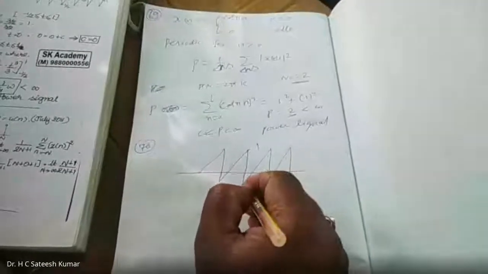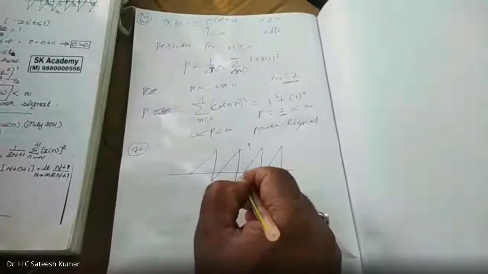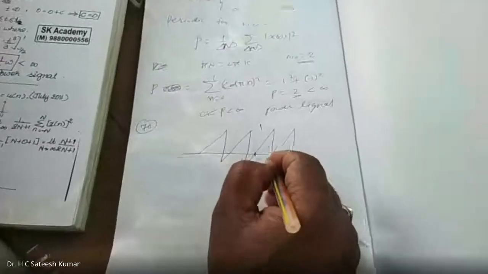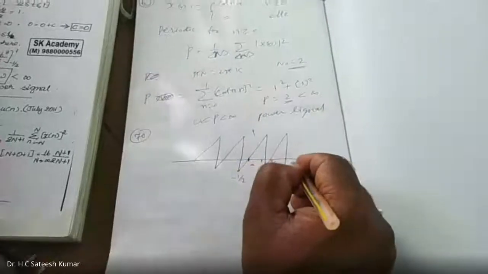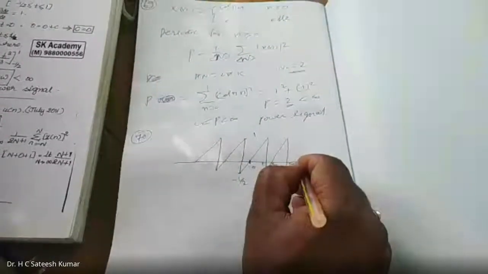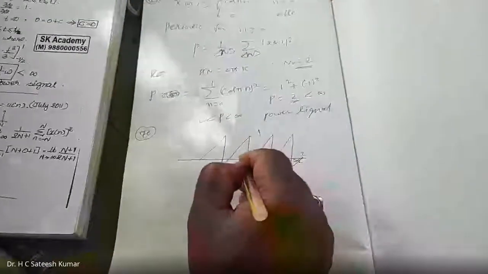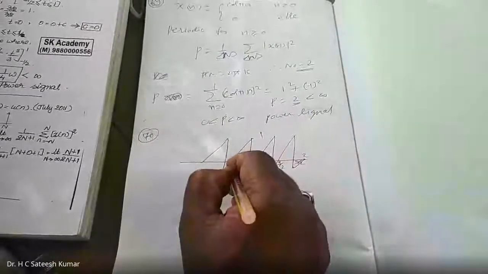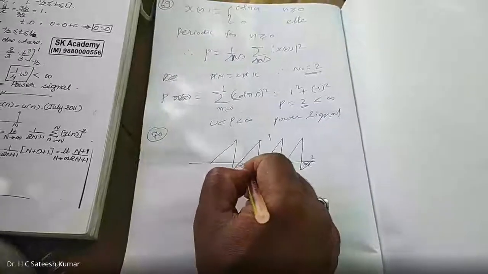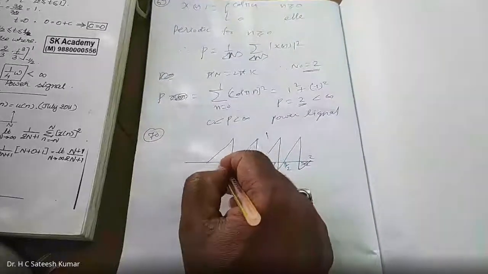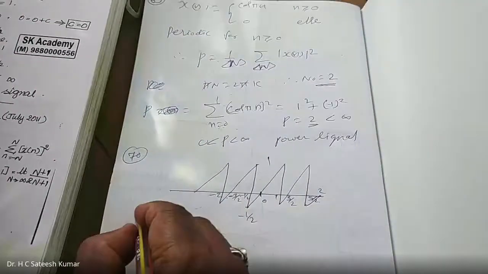One, this is minus 1 by 2, this is 0, this is 1, this is 3 by 2, this is 5 by 2, this is 2. So this is minus 3 by 2, minus 3 by 2, minus 2. Like that it will be. So it is periodic.